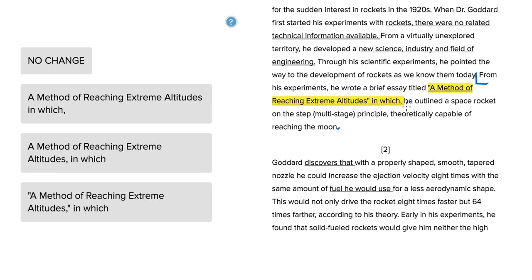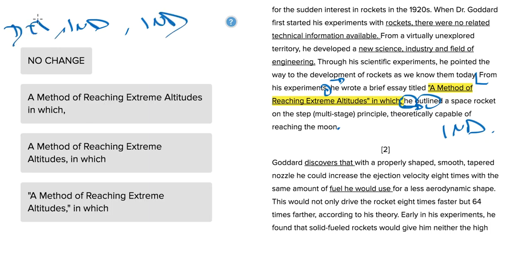anything really wrong with this, except that we've got he outlined a space rocket on the step or multi-stage principle, so that we've got a subject and a verb here, so an independent clause following the comma preceded by another independent clause following a comma here, and we can't have an independent clause and another independent clause split by a comma.